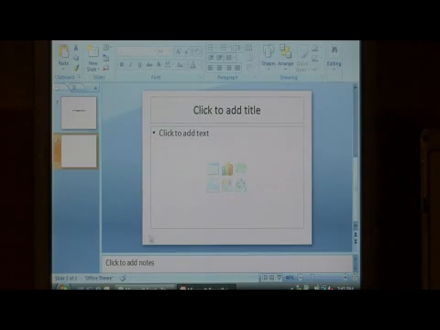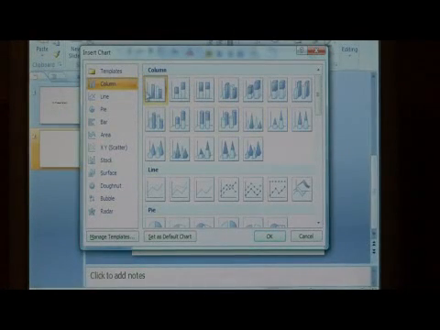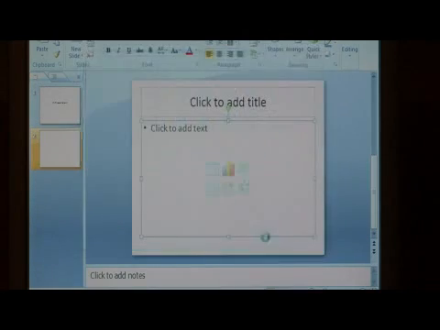In the new slide that appears, we have several options in the middle. Insert a table, chart, and etc. We want to insert a chart by clicking here. It's going to ask you what type of chart you want to insert. I'm just going to do a regular old bar chart.